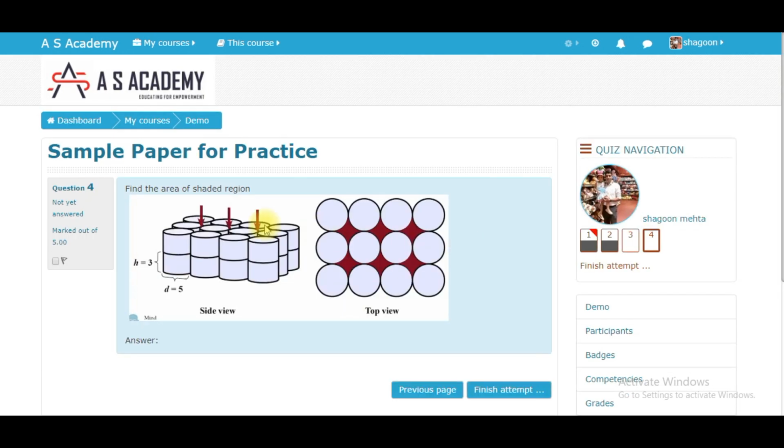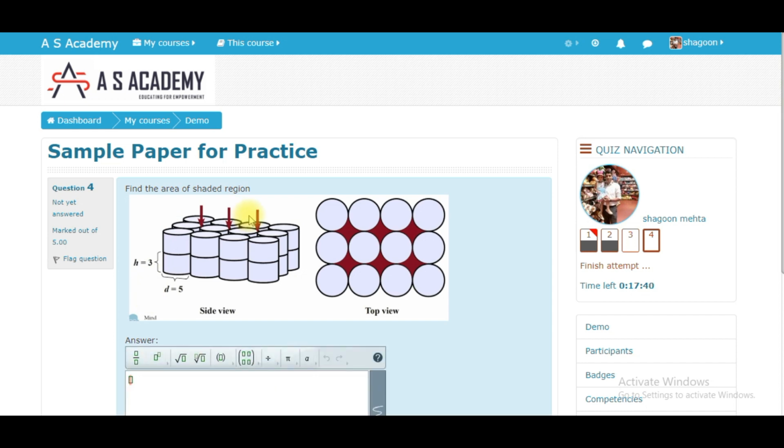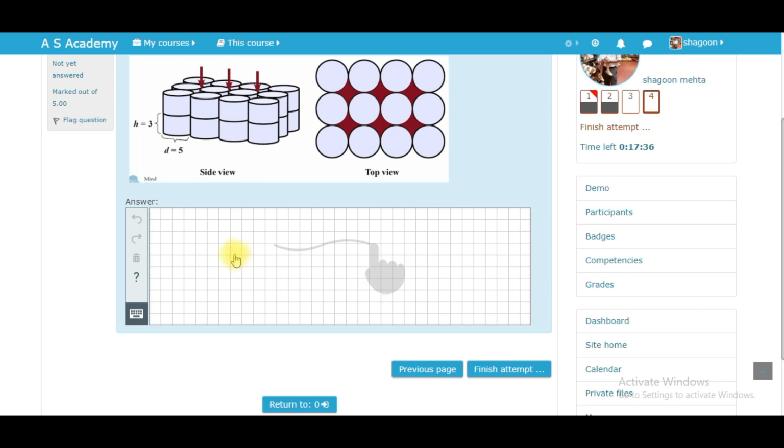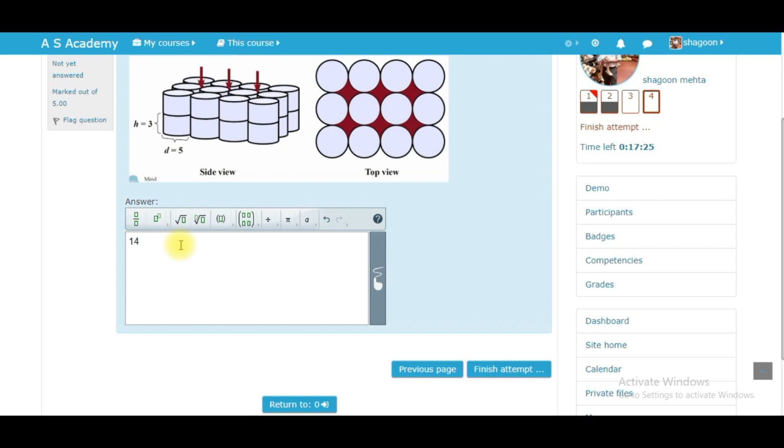Now this question is on maths. It says that find the area of the shaded region. All the information is given to you on the screen. I will be using either a slider where I can just write it on the screen, or I can use a keyboard to write my answer. As you can see, if I write 14 on the slider, it appears automatically. So it recognizes your handwriting. If I don't want to use that, I can use the option which is taking one of the symbols from the toolbar.